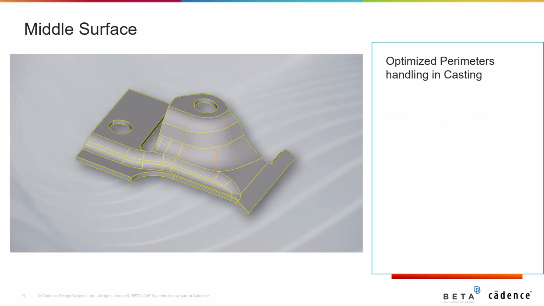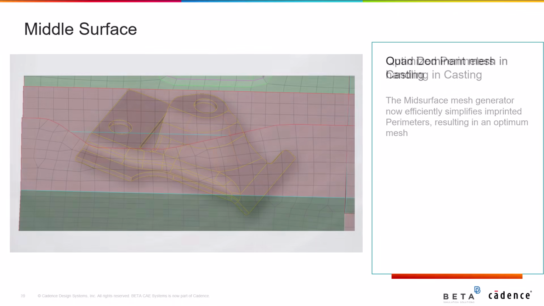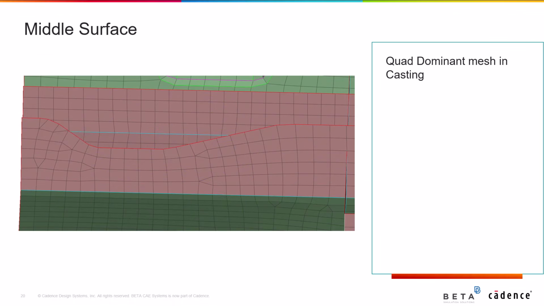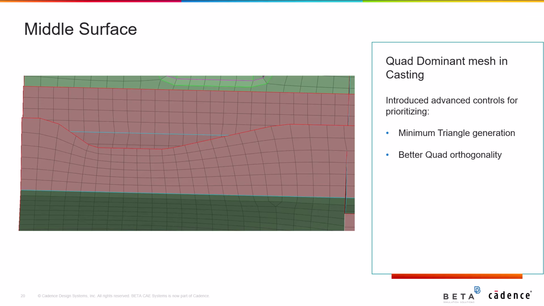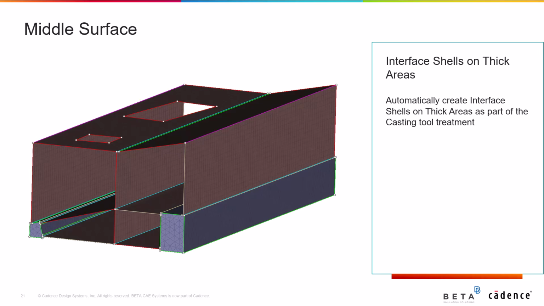Also, the mid-surface mesh generator can now efficiently simplify the imprinted perimeters automatically, resulting in an optimum mesh result. And when it comes to quad-dominant mesh in casting, we have introduced advanced controls to prioritize minimum triangle generation, better quad orthogonality, and higher length accuracy. At the same time, it is now possible to automatically create interface shells on thick areas as part of the casting tool treatment.